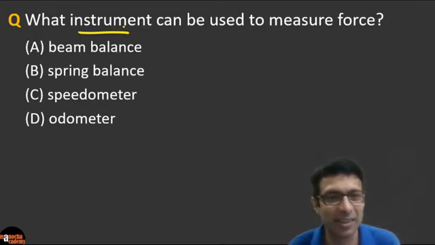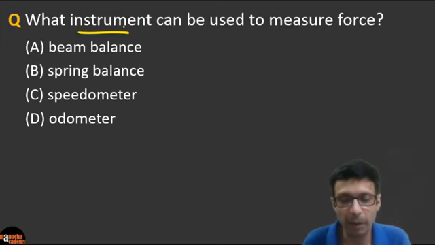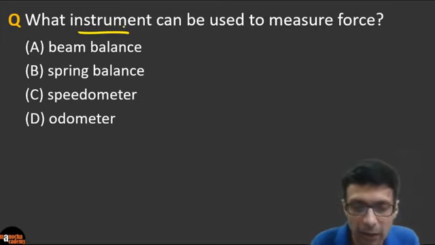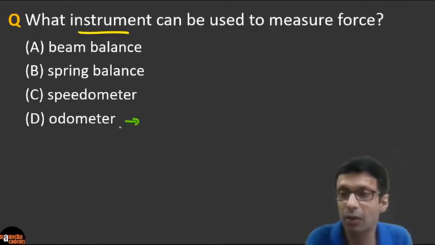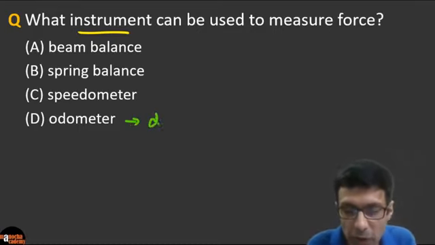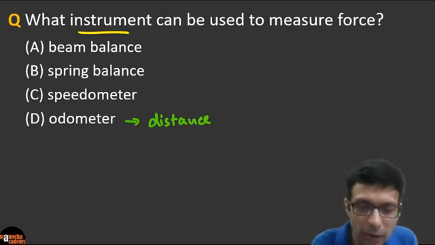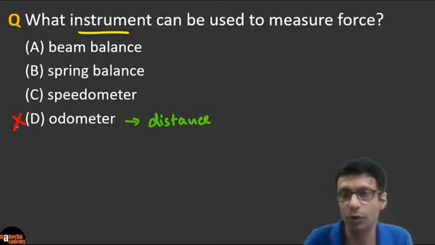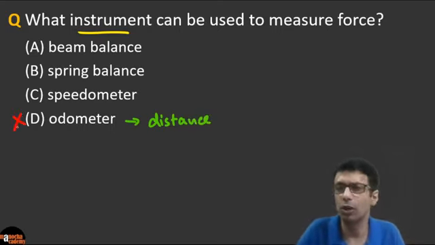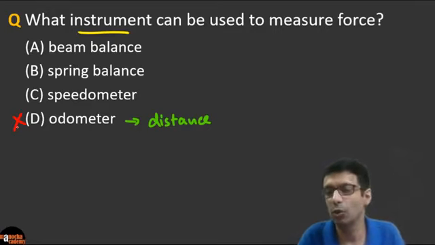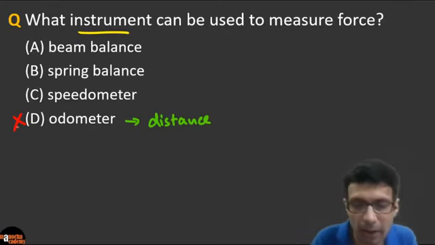Excellent, excellent. So how will you remember this one? Let's go option by option. Let's start from D, the last option. So guys, you read about this in the motion chapter. Odometer in a car, or in a vehicle, is used to measure the distance traveled. So this is definitely not the way to measure force, because we want to directly measure force, not calculate distance and speed and then do some calculations. We want to measure force. So D can't be an answer.